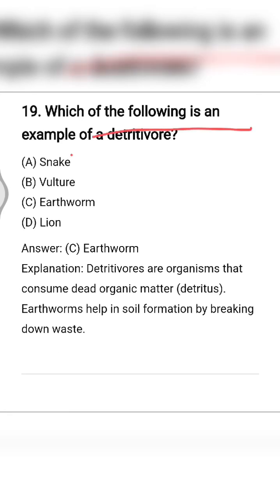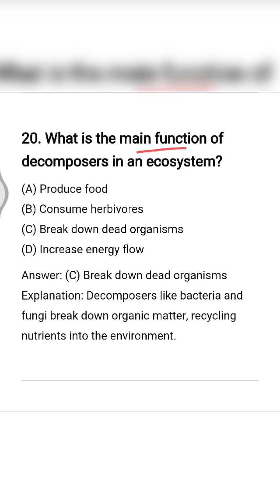Which of the following is an example of a detritivore? So what are detritivores? The organisms which consume dead organic matter are known as detritivores. Out of the given options, option number C is a detritivore. Next is, what is the main function of decomposers in an ecosystem? Break down dead organic matter or dead organisms. Option number C is the correct one.